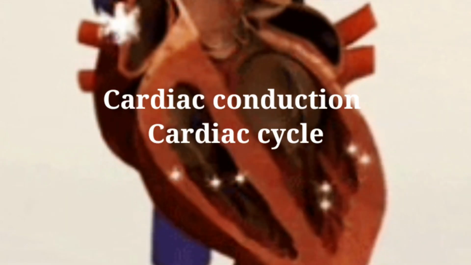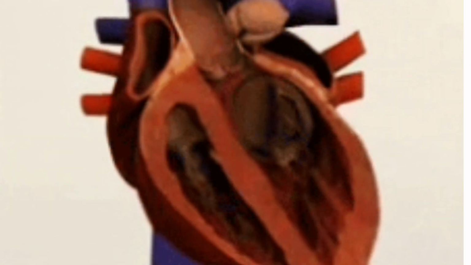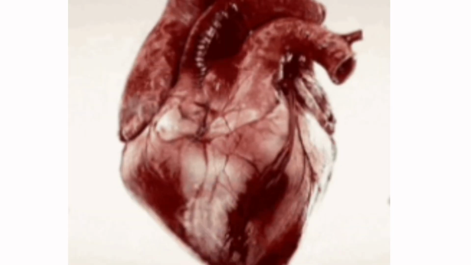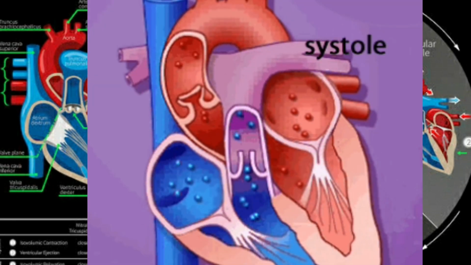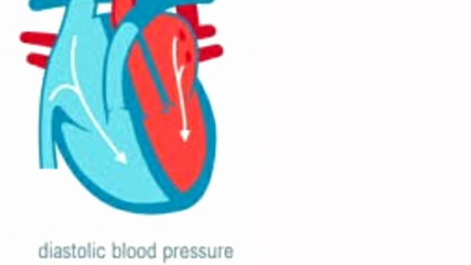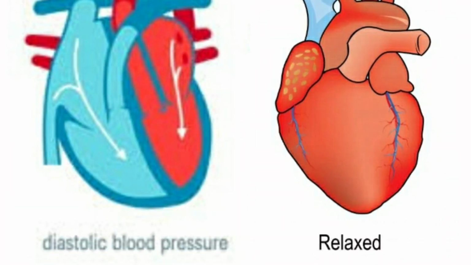Clear, children? The next concept is the cardiac conduction and cardiac cycle. Cardiac conduction is the driving force behind the cardiac cycle. This cycle has a sequence of events, children, that is the diastole phase and the systole phase. So in the diastolic phase the heart relaxes, blood pressure falls and blood fills the heart.